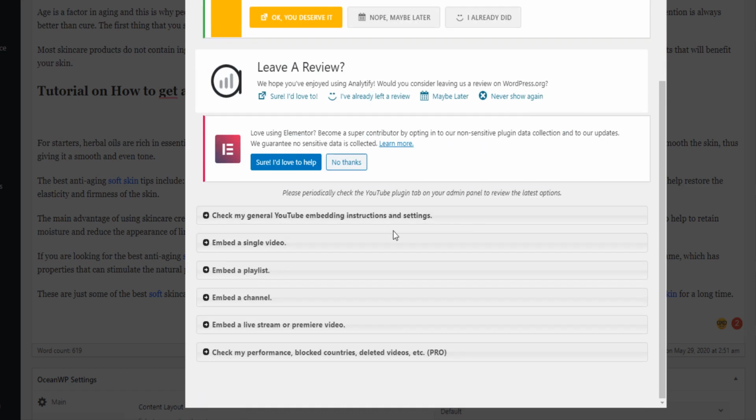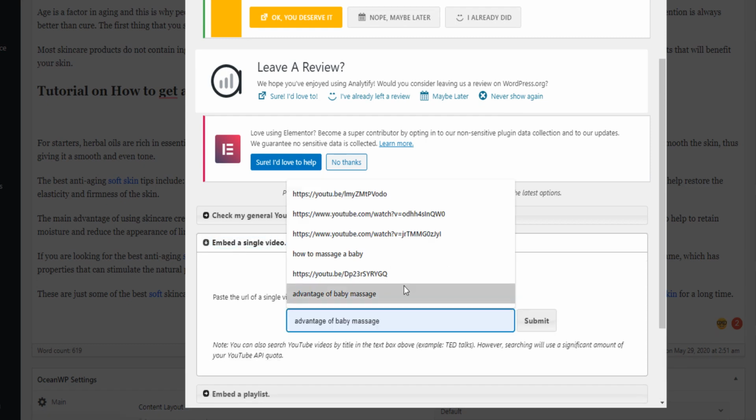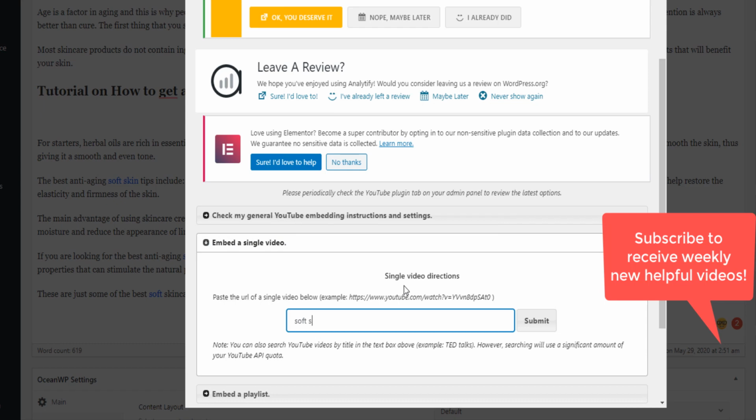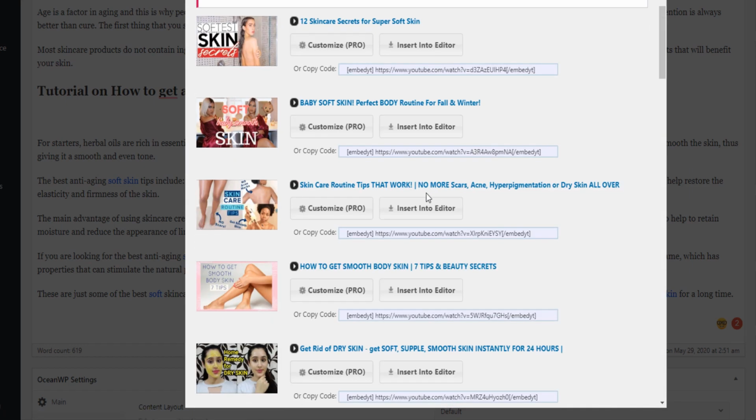You embed a single video and you can search, for example, soft skin tips. Once you search, it will provide you the best YouTube videos about soft skin tips, and it's completely legal to embed YouTube videos on your blog.